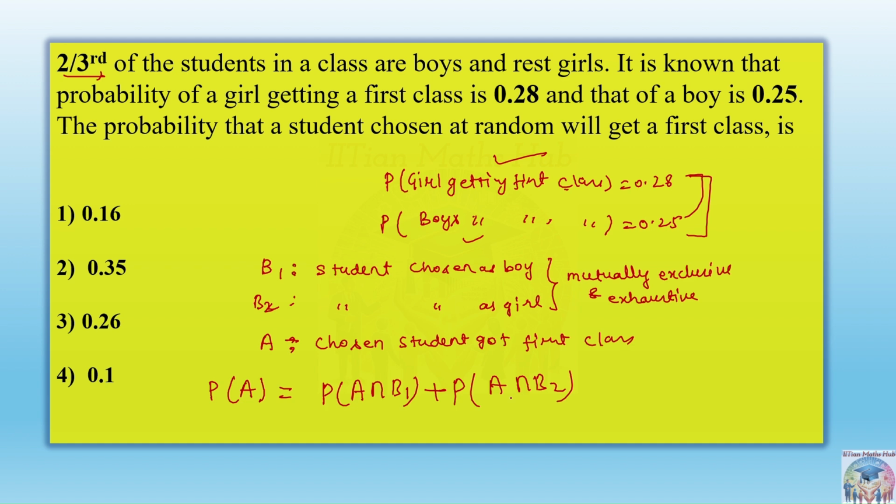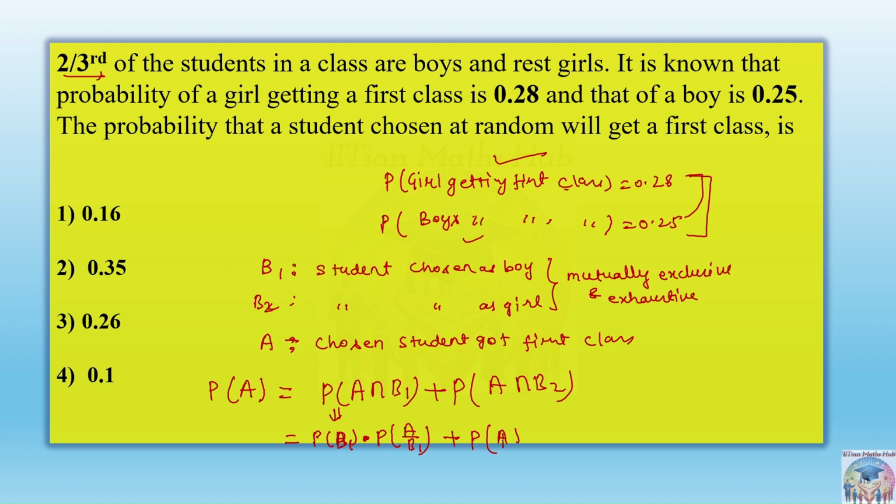This value will become probability of B1 into probability of A given B1. Okay, it is coming from the conditional event, right?